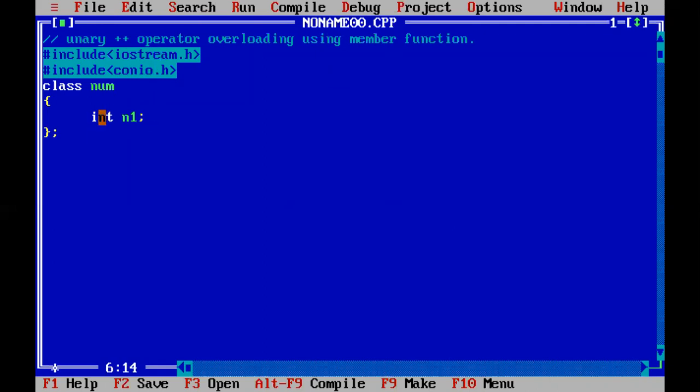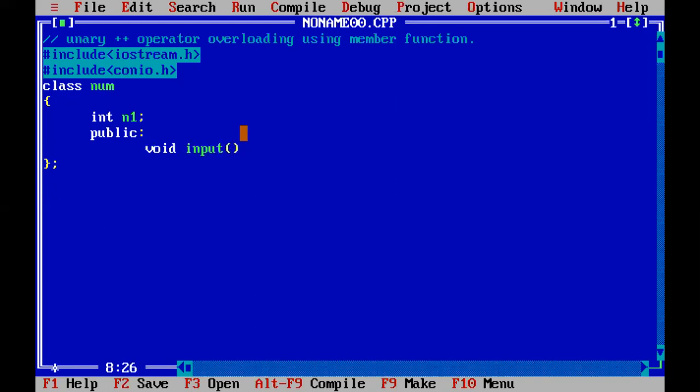So here I'm defining one data member n1 whose access specifier is private, which is the default access specifier, right? So if I'm not specifying any access specifier, then the access specifier is private. Under the public access specifier, I can define member functions of this class num. So I'm taking one member function, void input.